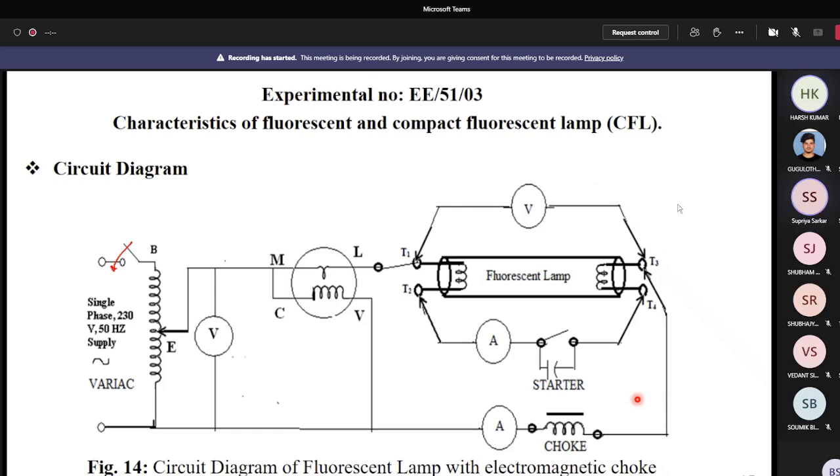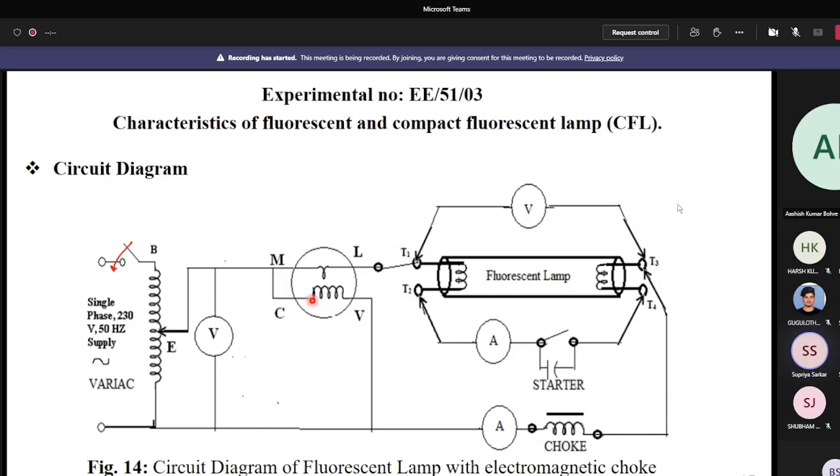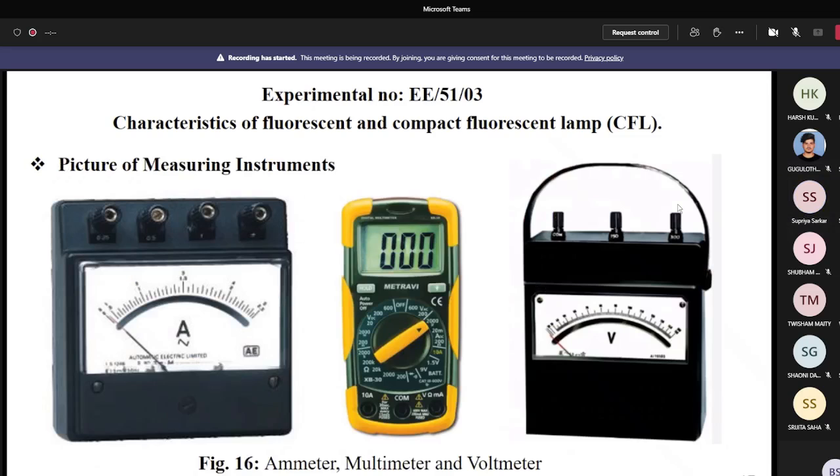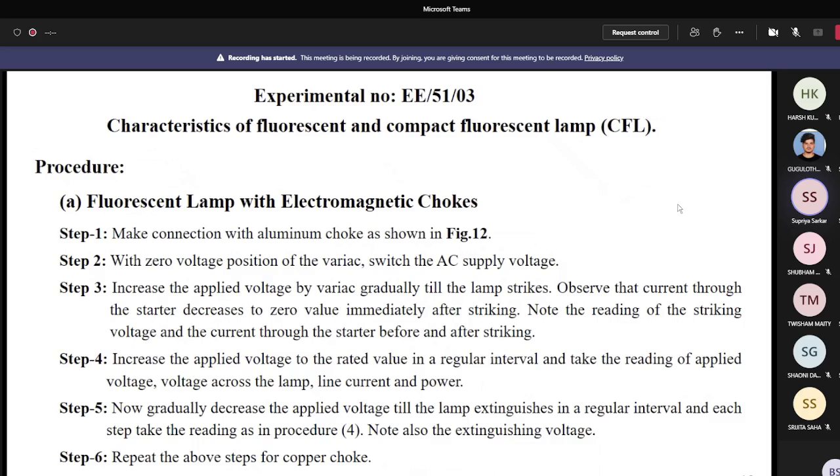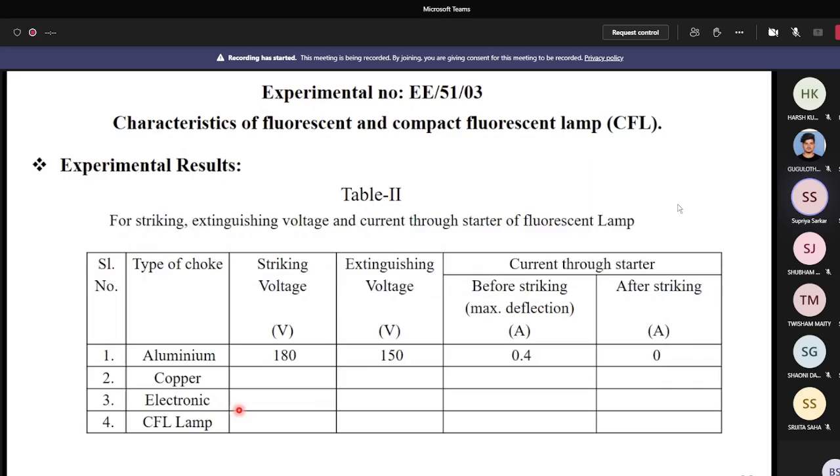Yes, sir. Okay, and here the wattmeter records the wattage. That means by this wattage you understand how much losses are there. So according to the experiment, I already discussed the procedure, how you perform your experiments. Then you have to put the results in a table. So here I put the results.